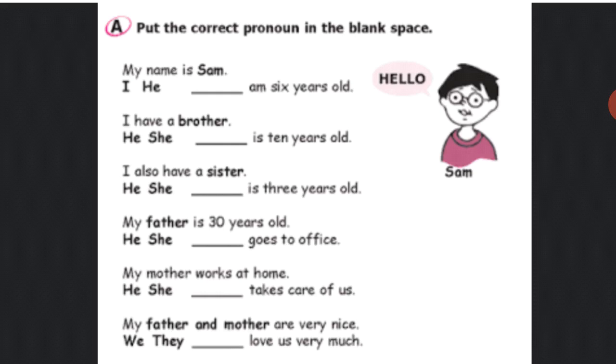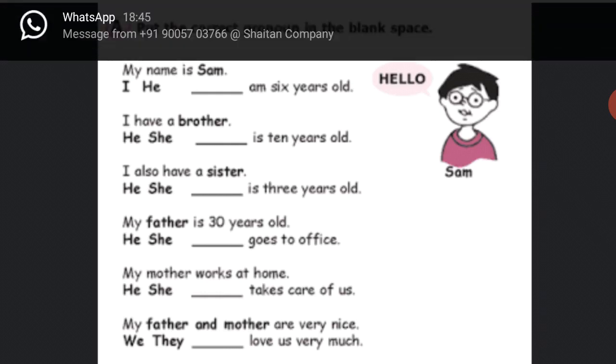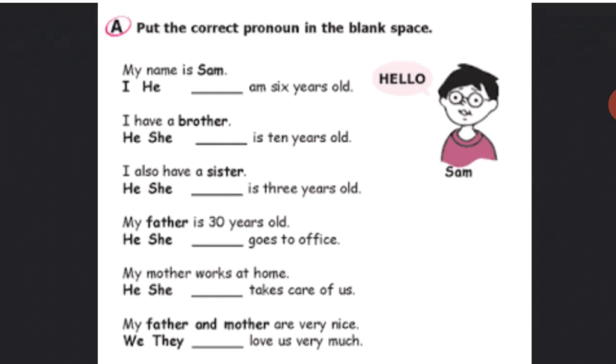Take the third. I also have a sister. Dash is 3 years old. Choose the answer, he or she. She is 3 years old. Take the next sentence.